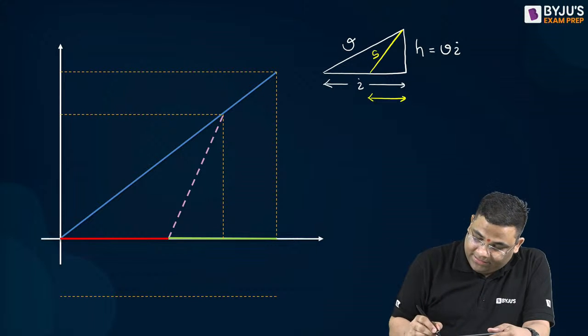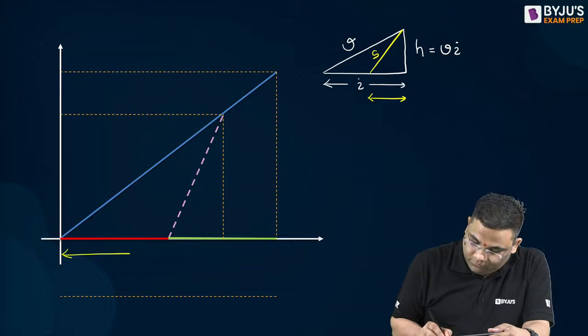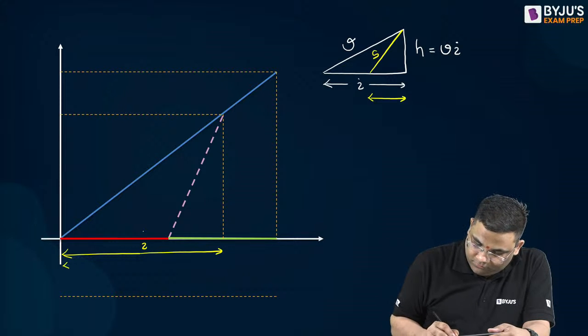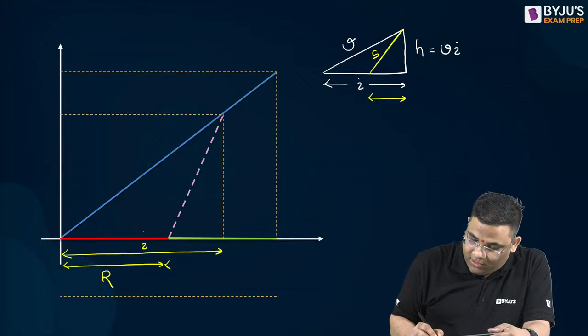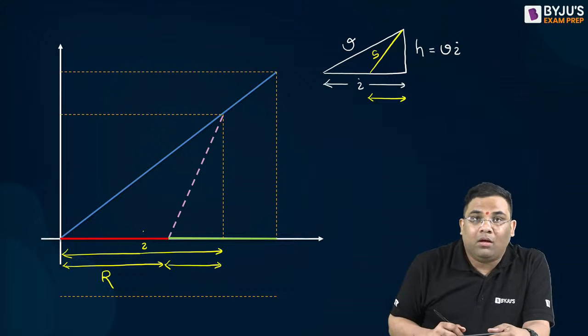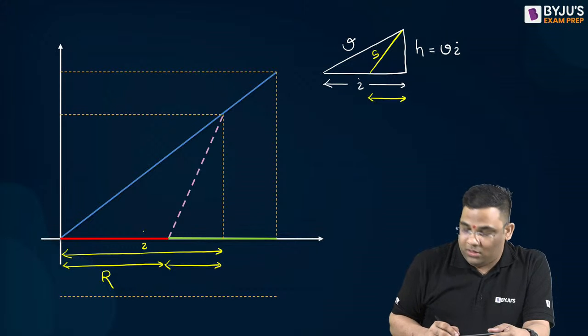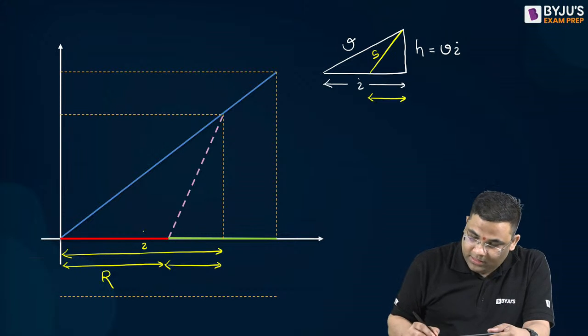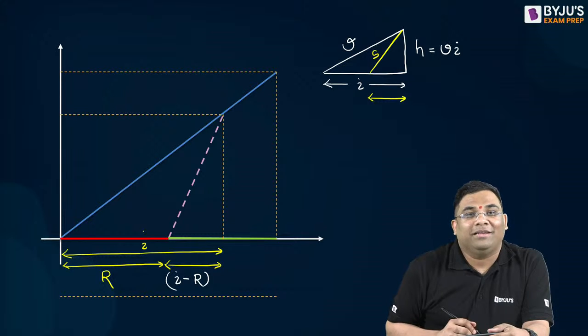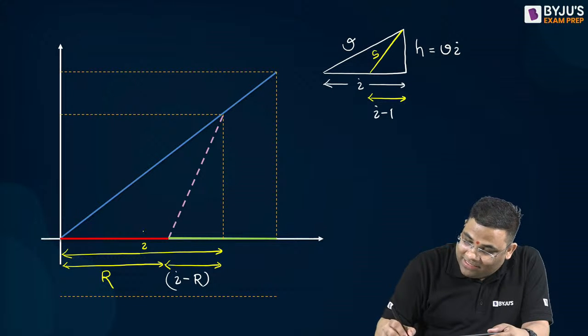Now from the triangle, guess it. Very good. This will be t minus r.